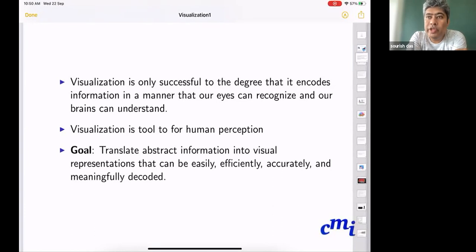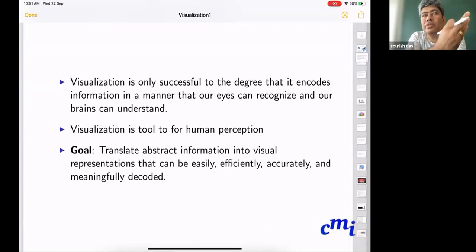So visualization is one of the tools to communicate with the audience that you want to say something. It could be an analysis, it could be a policy decision making, anything. The goal of a visualization is to translate abstract information into visual representations that can be easily and meaningfully decoded by your audience.